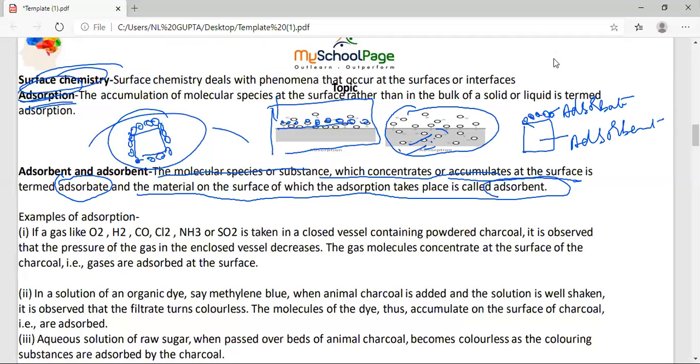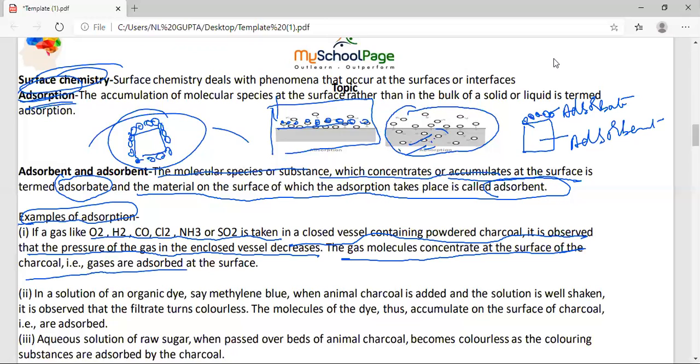So what are the examples? Some examples of adsorption are there, students. Firstly, if gases like O2, H2, Cl2, NH3, SO2 are taken in a closed vessel containing powdered charcoal, it is observed that the pressure of the gas in the closed vessel decreases. The gas molecules concentrate at the surface of the charcoal. It results in adsorption at the surface.